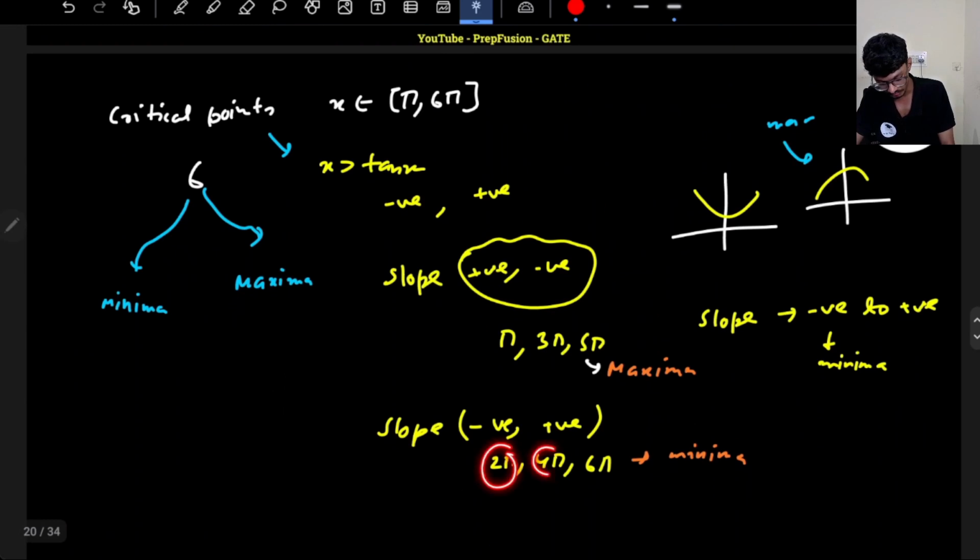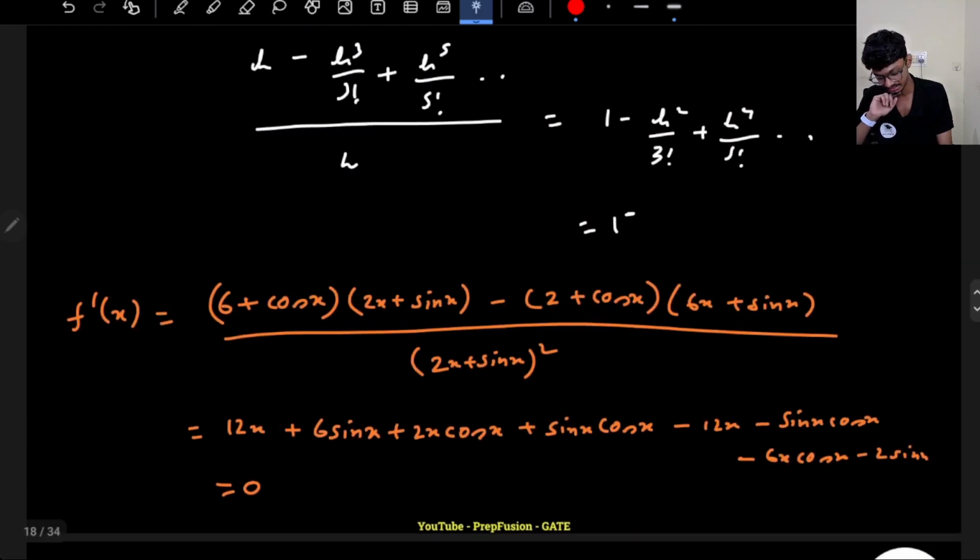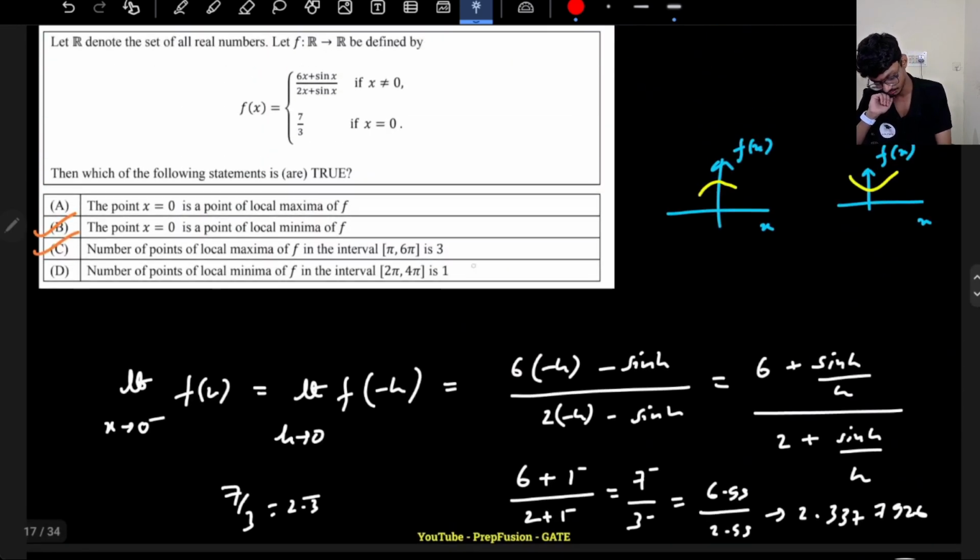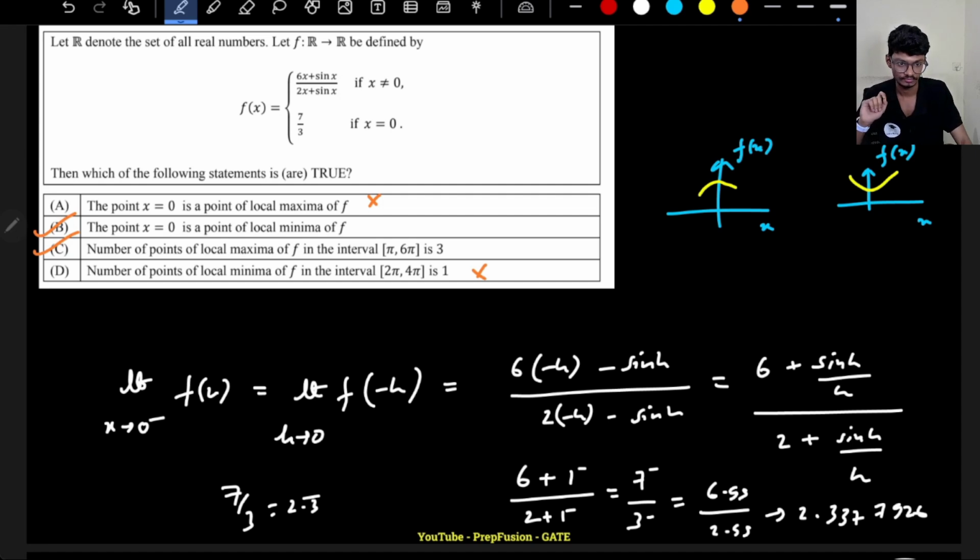If I include 2 pi and 4 pi, I have 2 minimas. I have 2 minimas, but here it is telling me I have only 1 minima, which is incorrect. Okay, so option B and C will be the correct answer of this question.